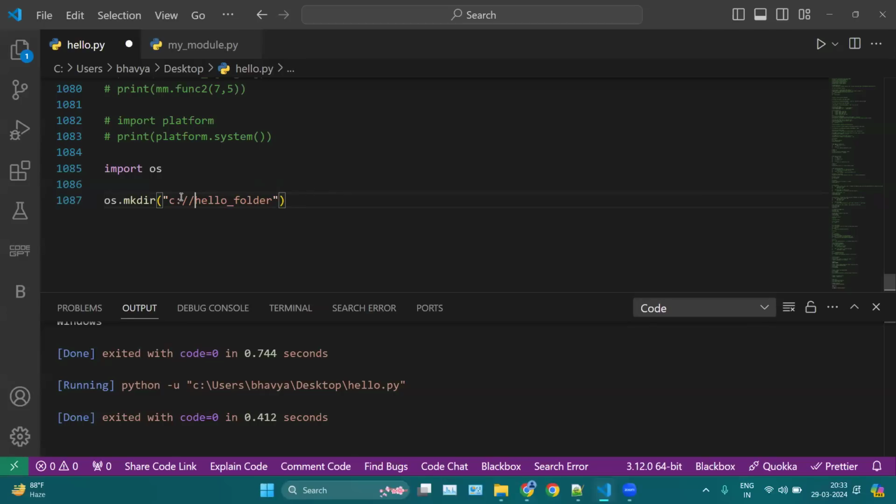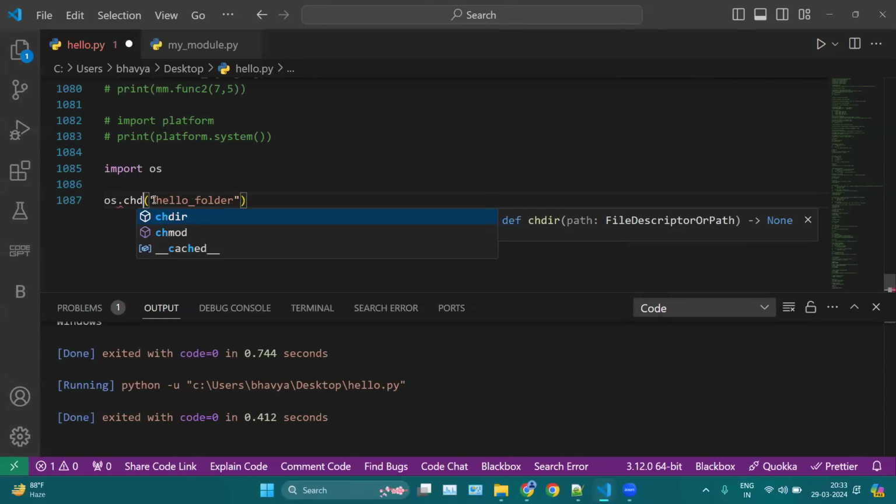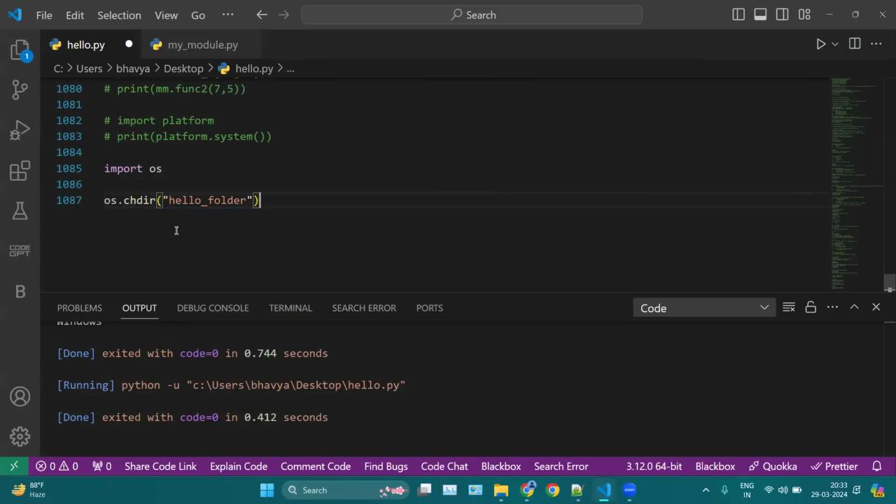Now let's say you want to change your directory. Then in place of mkdir, you can use chdir, which is change directory. Here you are communicating with your operating system with the help of Python. You're not manually creating any folder or doing the operation. You are using Python for doing your operation with your operating system. So that is like a three-way communication. You are talking to Python, and Python is performing your operation with the help of os.